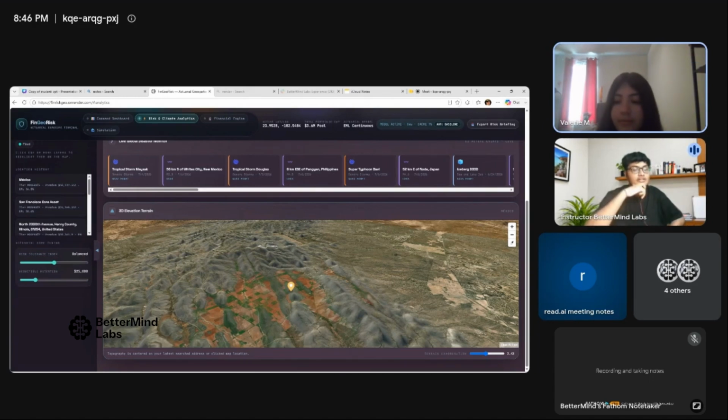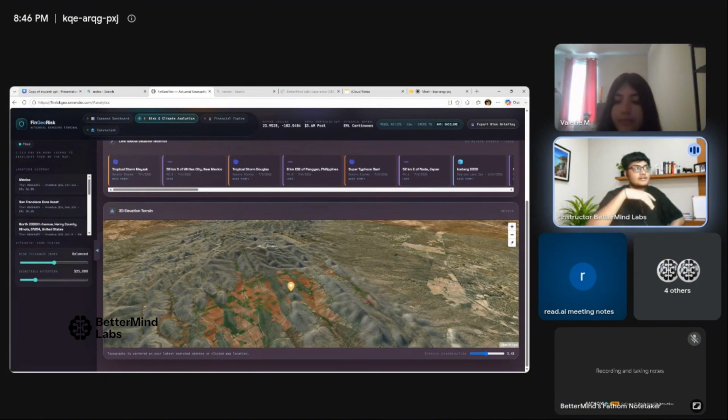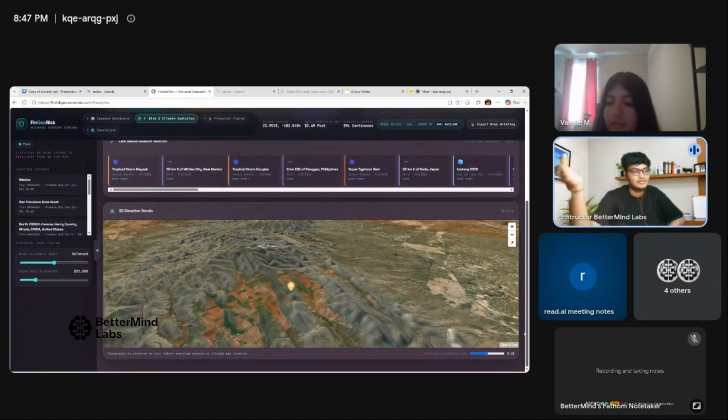I kind of get that, but is there an element where I can think, okay, I've lived in New York my whole life, and then I want to move to the middle of Alabama for some reason. If I move to a house there, what does the weather look like throughout the year?